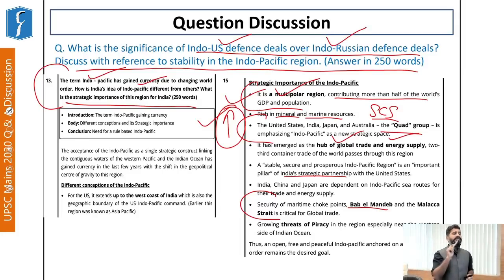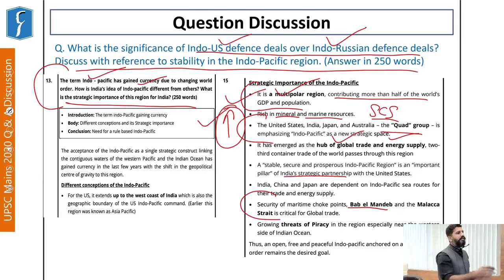Secondly, the Russian government has a good amount of control over its defense exports. And it also helps India in technology transfers, which is a key role in the long-term strategy of indigenization of defense production in India, right? However, when it comes to Indo-US defense agreements, the majority of defense exporters in the United States are private companies or private corporations, on which the US does not have much control.